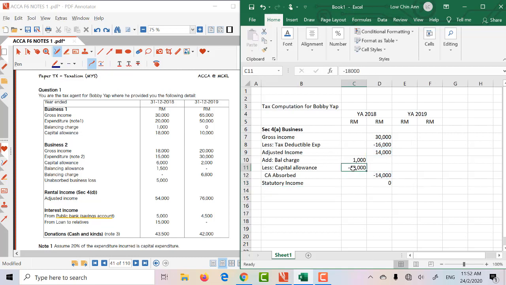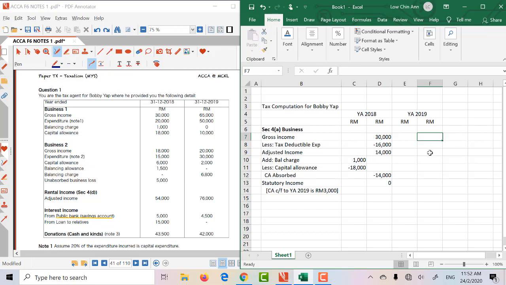Now this will bring us to a carried forward figure, because technically you should have negative 17,000, but you only have 14,000 over here. So if you want, you can just put a note here, it is up to you, that their CA carry forward to 2019 is 3,000. Make sense? Because again, 17, you absorb 14, so 3,000 is what you carry forward.